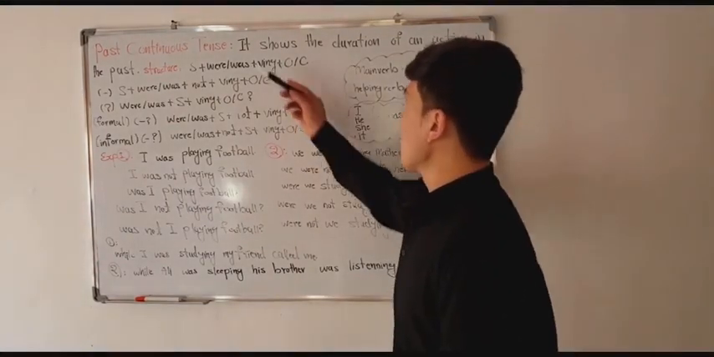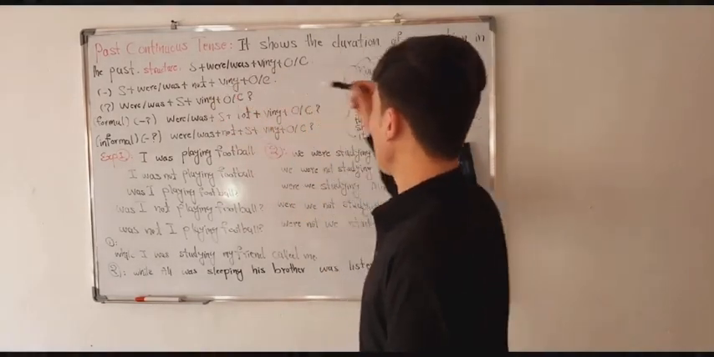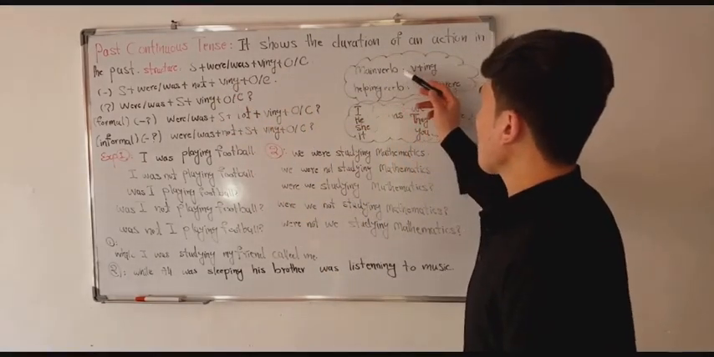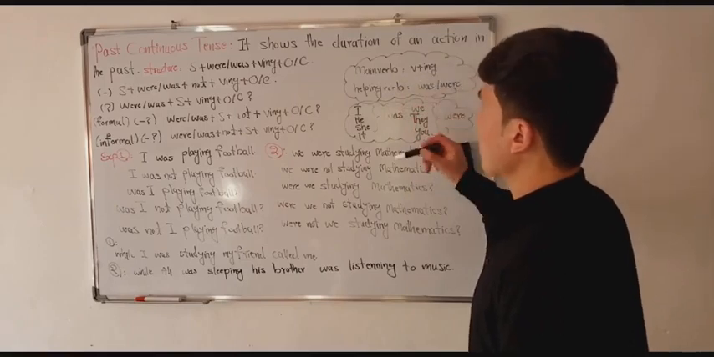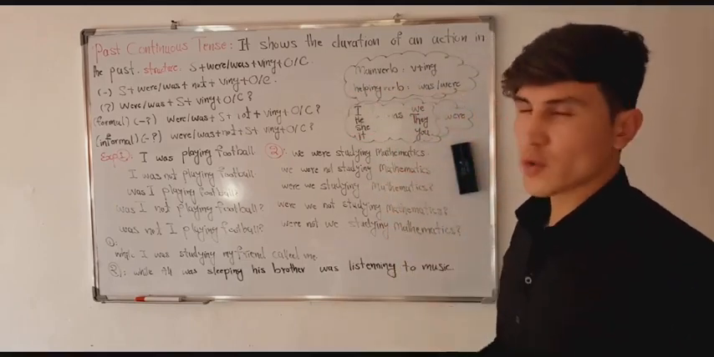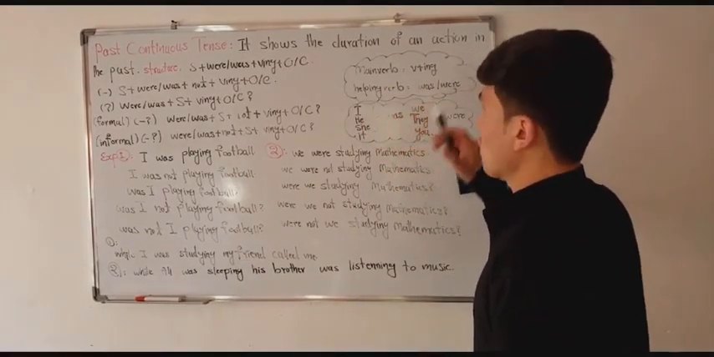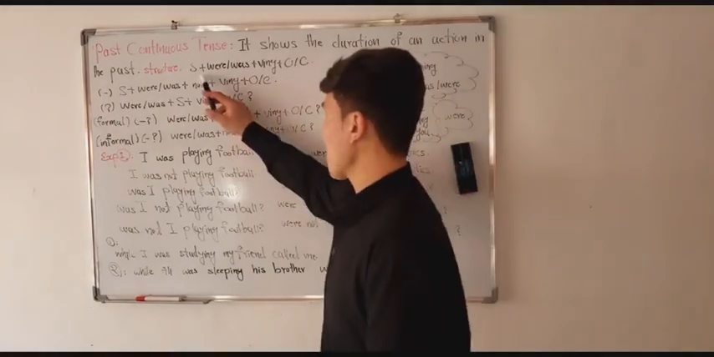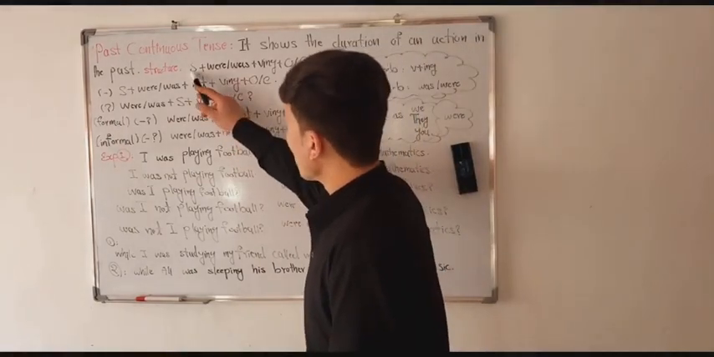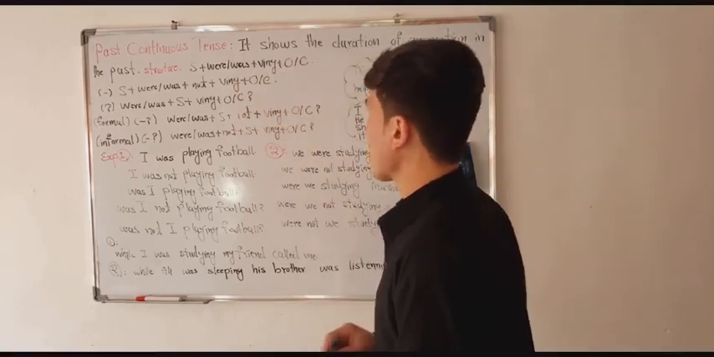Past continuous tense shows the duration of an action in the past. The main verb is the ing form of the verb, because it is a continuous tense, and for all continuous tenses we use the ing form of the verb. The helping verb is was or were, and look at the structure. It is very easy. Subject plus were or was plus verb ing plus object or complement.